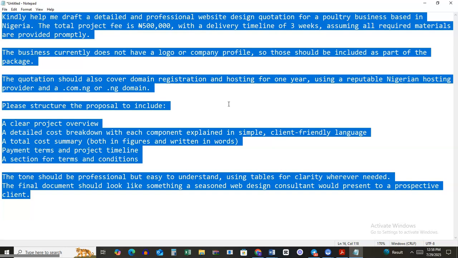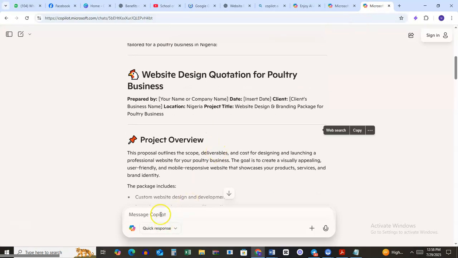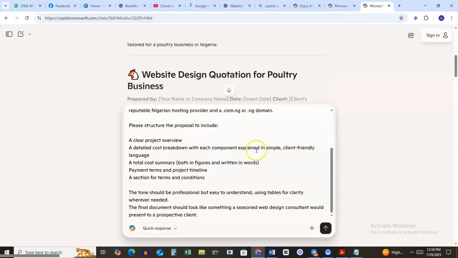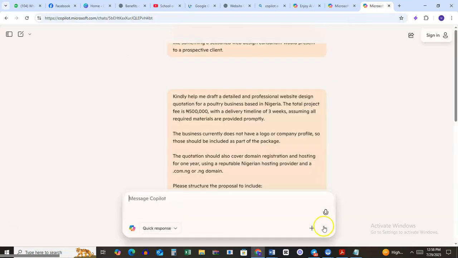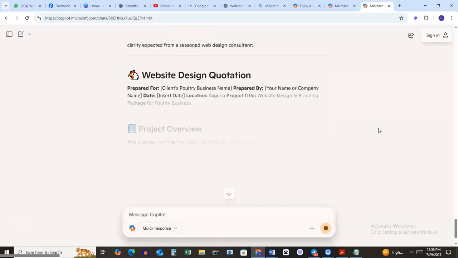I'll put this prompt in the description of this video so you can easily copy it and toss it in any of the GPT tools you're using, any of the generative tools you're using. So let's say I copy it. I've already done a demo here for you to see, but let me put it on Copilot, for example. So I hit enter on Copilot, and a connection is good enough so that I can generate it. So Copilot is working on it.